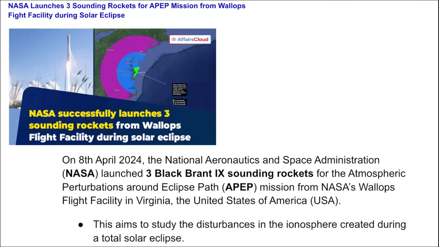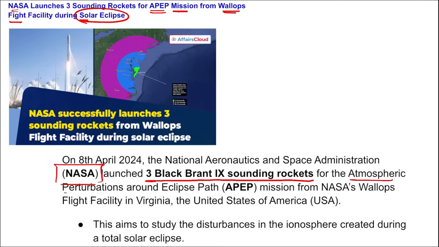Next we are talking about NASA. NASA has launched 3 sounding rockets for the APEP mission from Wallops Flight Facility during the solar eclipse. We saw that there was a solar eclipse in 2024 in the month of April, right? So coming back, NASA launched 3 Black Brant 9 sounding rockets for the APEP mission. What is the APEP mission?